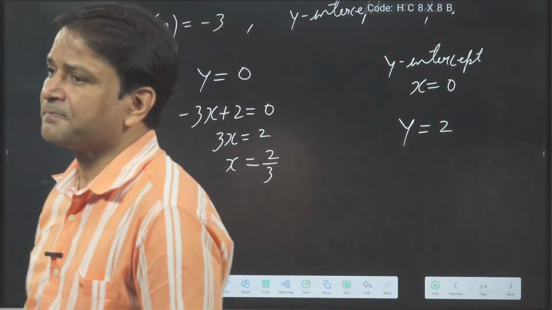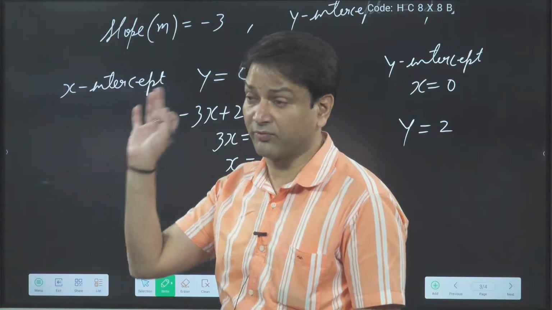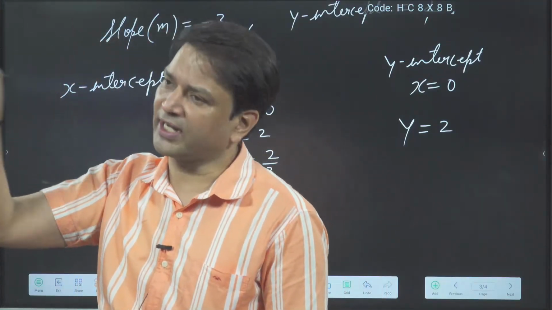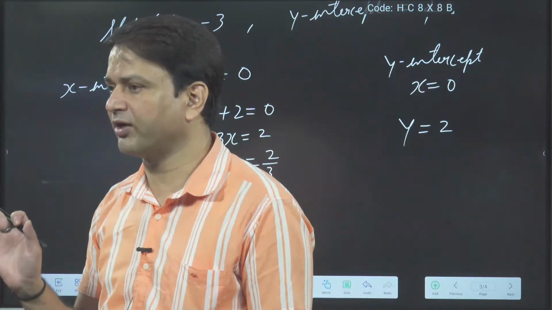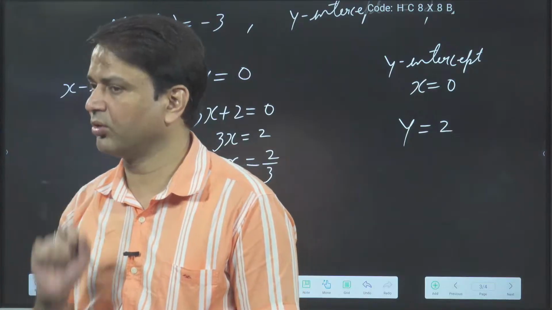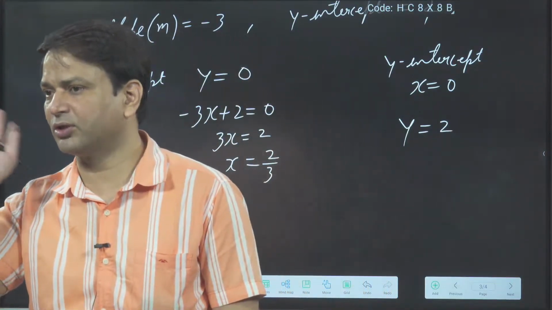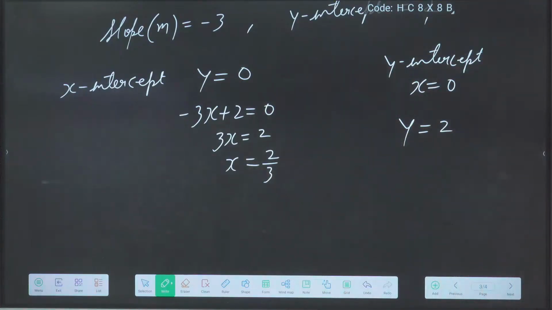Understood or not? So one thing: y is equal to mx plus c, where m is the slope and c is the y-intercept. Even if they have not given it in that form, if they have given any other form of the straight line, how can we find the x-intercept and y-intercept? For the x-intercept, we put y value 0 in the equation, and for the y-intercept, we put x value 0 in the equation. Okay, completed.